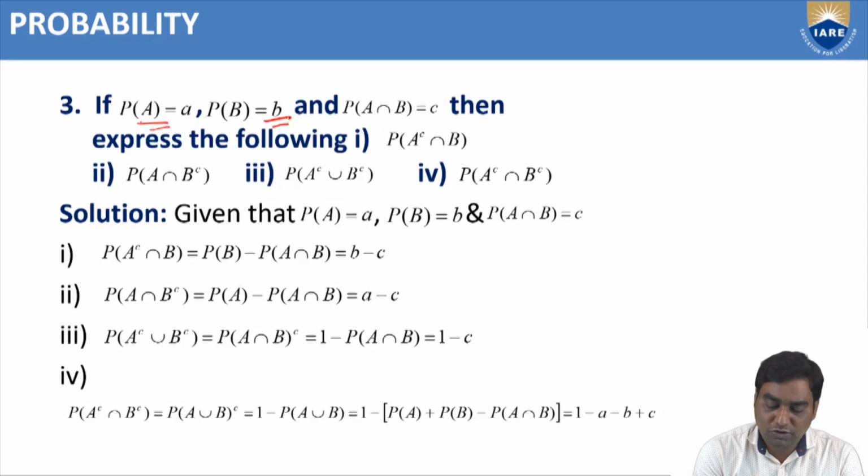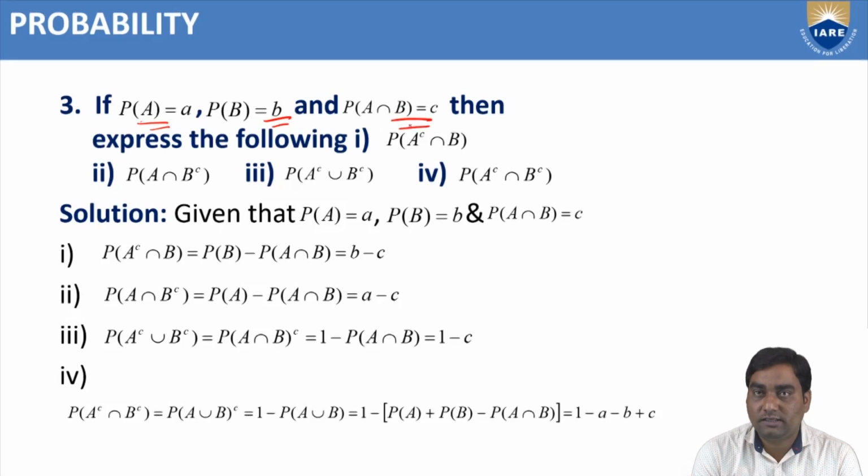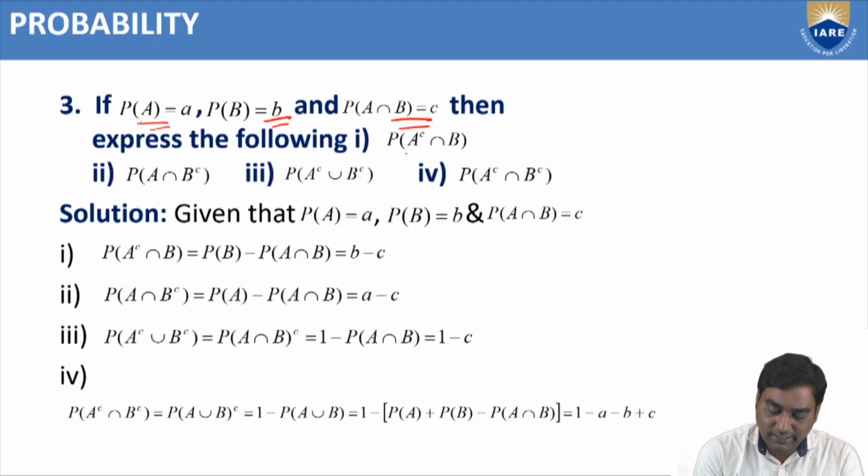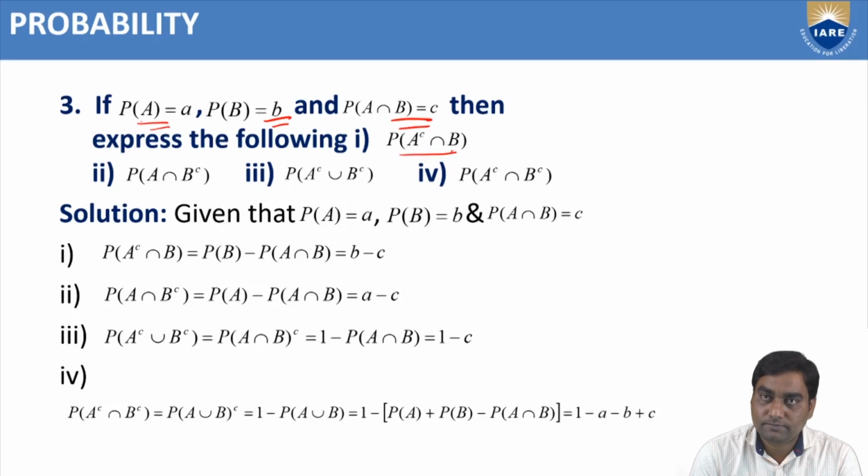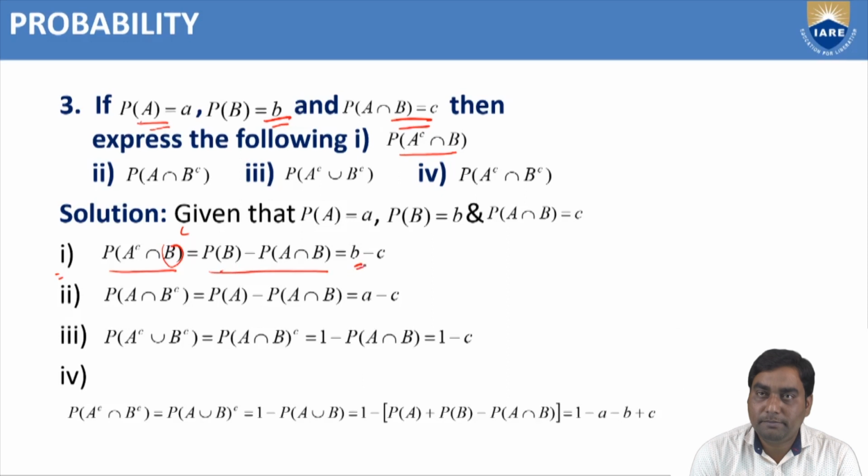Now coming to the third problem. P of A is given as small a, P of B is also given, and P of A intersection B is small c. Then express the following. P of A complementary intersection B, the first one. By using the formula, P of A complementary intersection B is P of B minus P of A intersection B. See, for B we do not have complementary, so that value will be the first term. So P of B minus P of A intersection B, where A intersection B is C. So the first answer is B minus C.